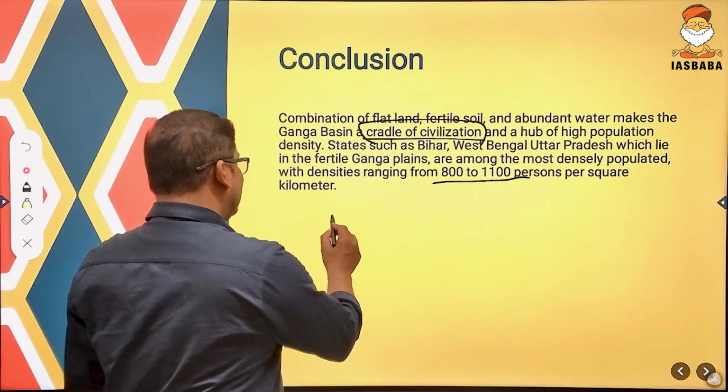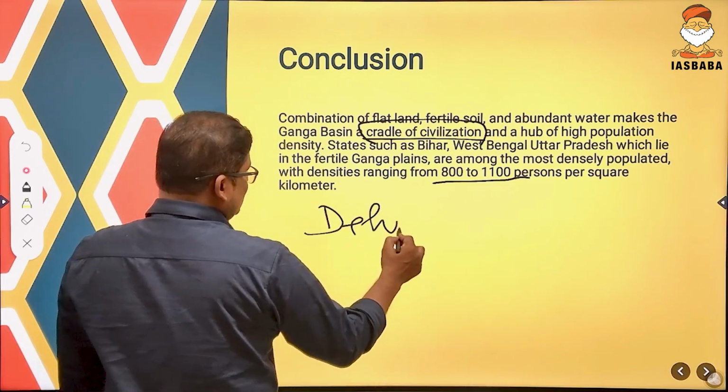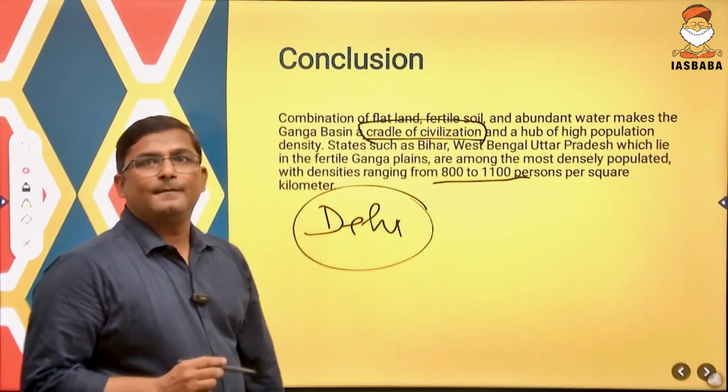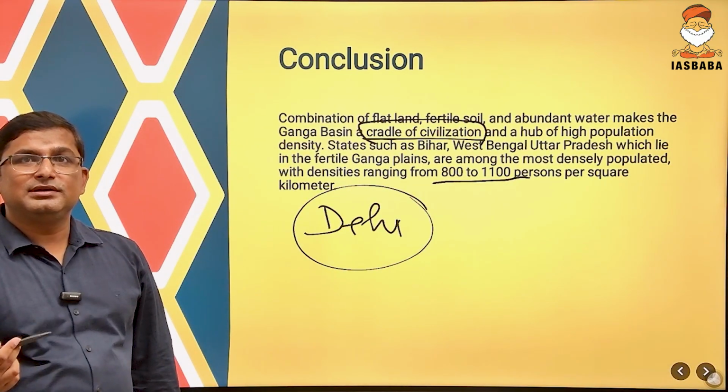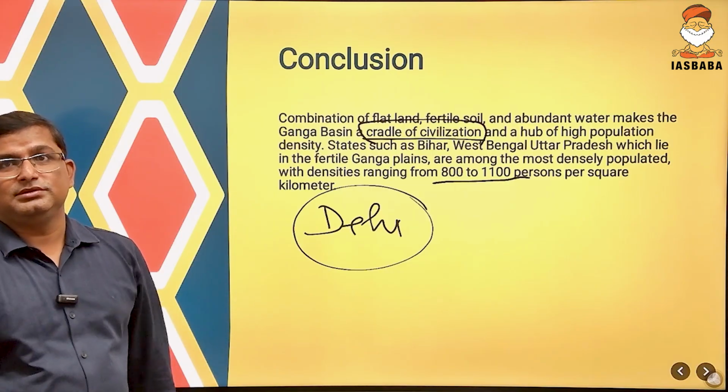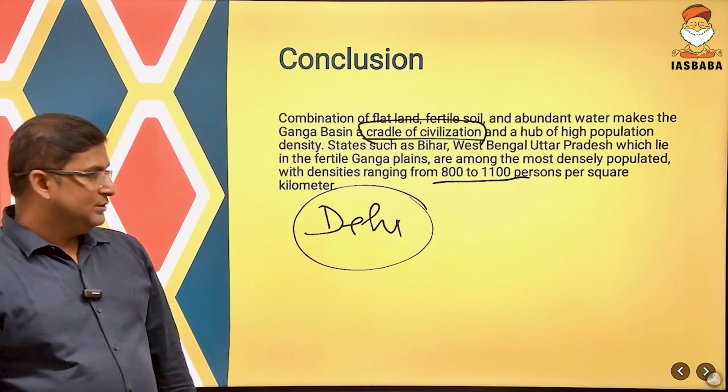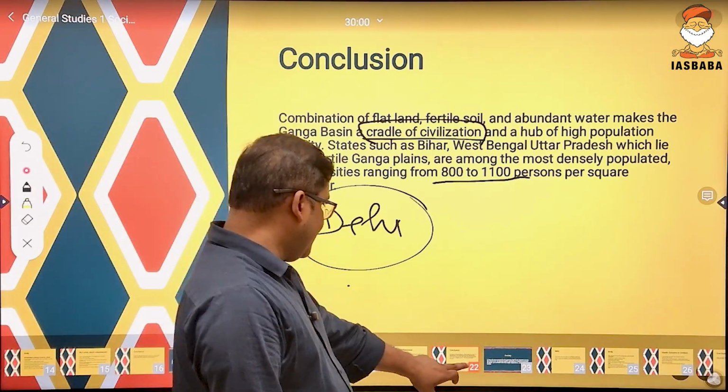Even Delhi, right? It is much more than 800 to 1100. So why? Because of the Ganga river basin, Ganga and its tributaries. Clear? Now come to the next question.